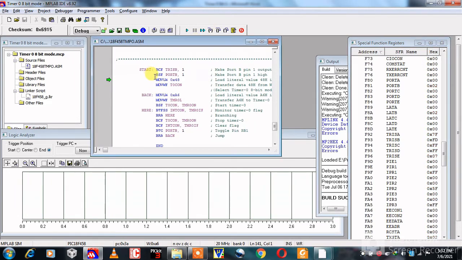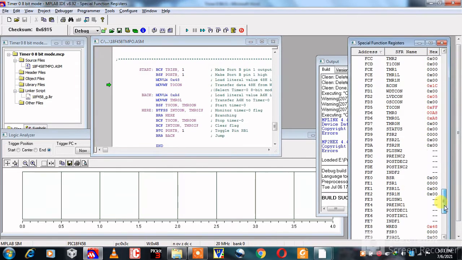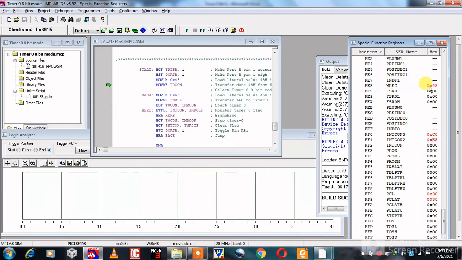Then the second instruction is BSF PORTB, 1, which means PORTB pin 1 is high. Then MOVLW 0x48. The literal value 48H is loaded into the working register. We can see here the working register is equal to 0x48.